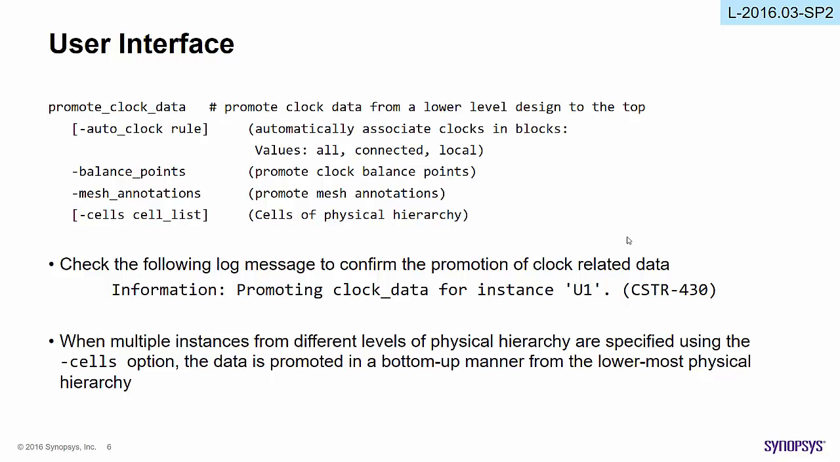Here is the UI for the new feature promote clock data with several options: dash auto clock, dash balance points, dash mesh annotations, dash cells. You can confirm the promotion of clock related data by checking information message CSTR-430. When multiple instances from different levels of physical hierarchy are specified using the dash cells option, the data is promoted in a bottom-up manner from the lowermost physical hierarchy.